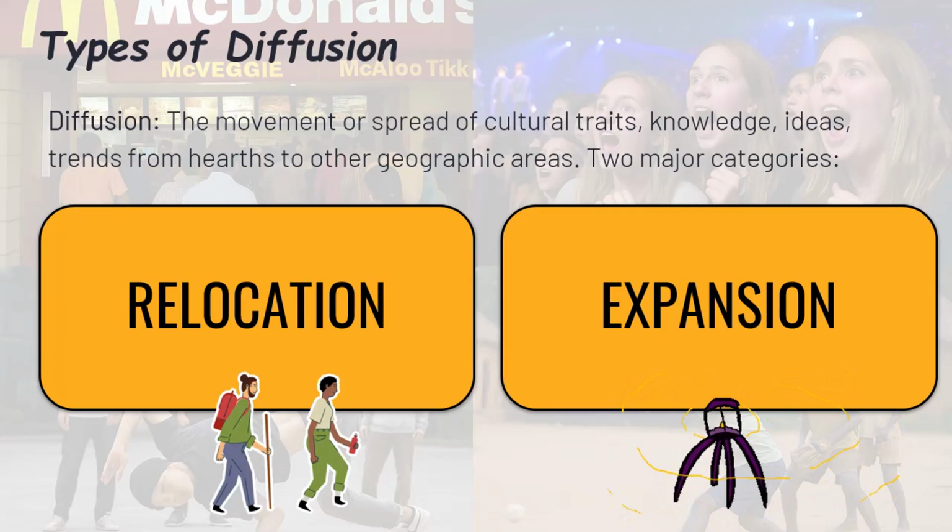Expansion diffusion is when the cultural trait spreads outward without the people moving. The idea stays in one place, but it catches on like wildfire. That could be slang spreading through social media, fashion trends jumping from city to city, or music like hip-hop starting in one neighborhood and reaching fans across the world. And within expansion, we've got three flavors coming up: contagious, hierarchical, and stimulus diffusion. Let's see how each one works its magic.